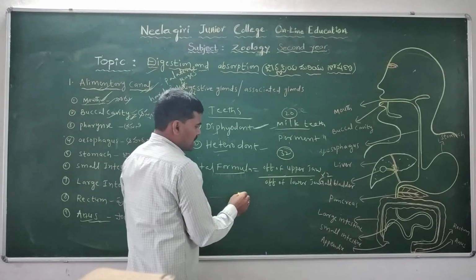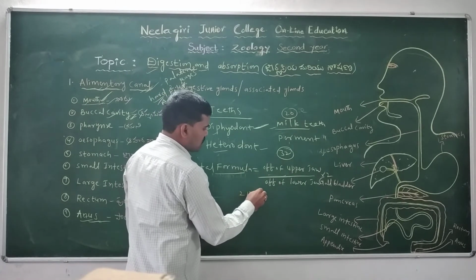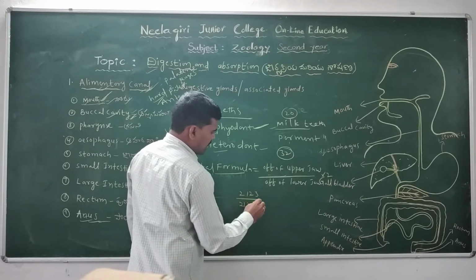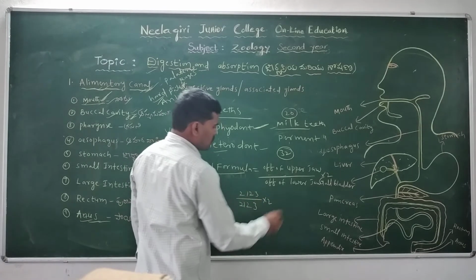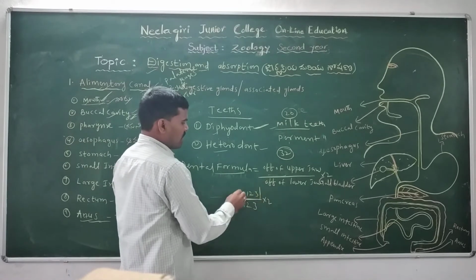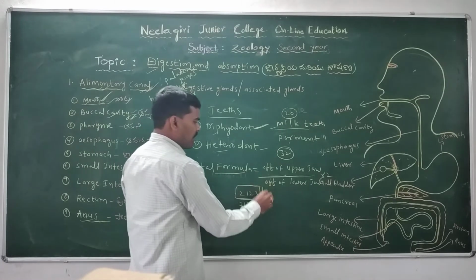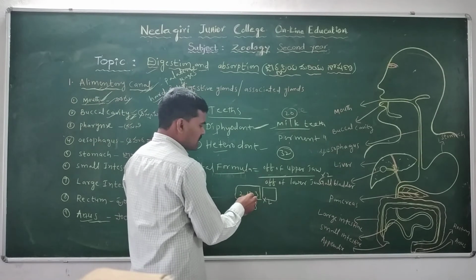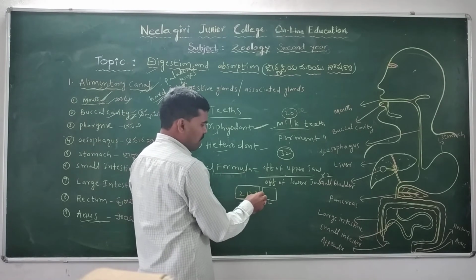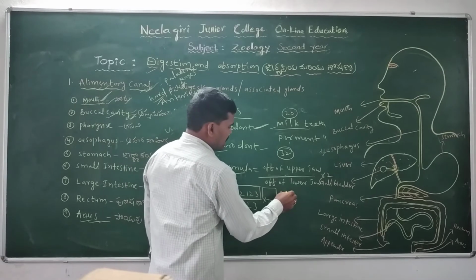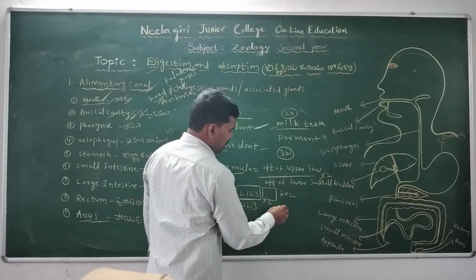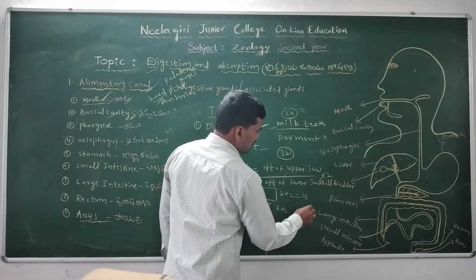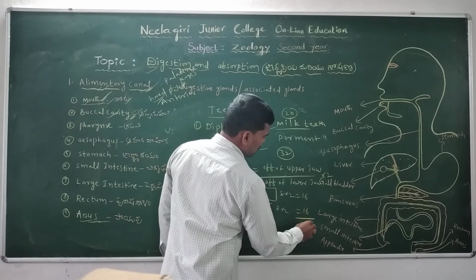For human beings, the permanent dental formula is 2123 over 2123, into 2: the half part of the upper jaw and the remaining half part of the lower jaw. The total is 2 plus 1 plus 2 plus 3, which is 8. Eight into 2 is 16, and 16 into 2 gives a total of 32.